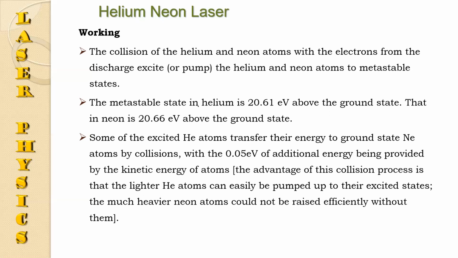It is achieved by colliding excited helium atoms with ground state neon, which also gets some additional kinetic energy of 0.05 electron volt. Then it reaches 20.66 electron volt.